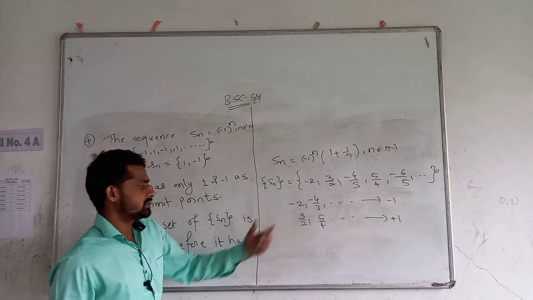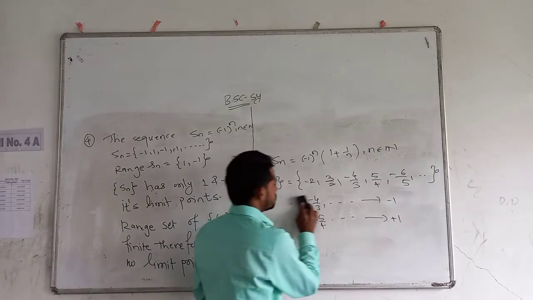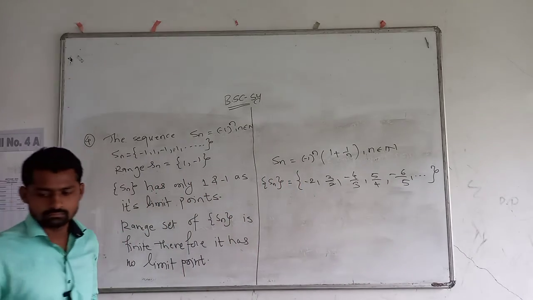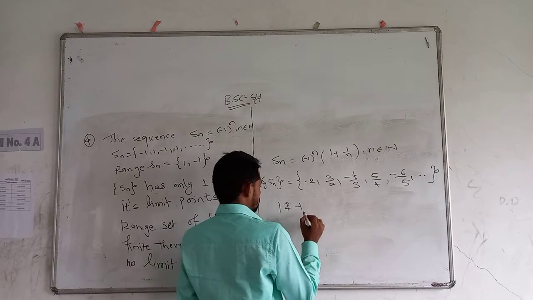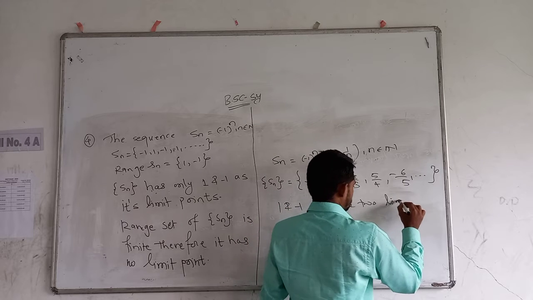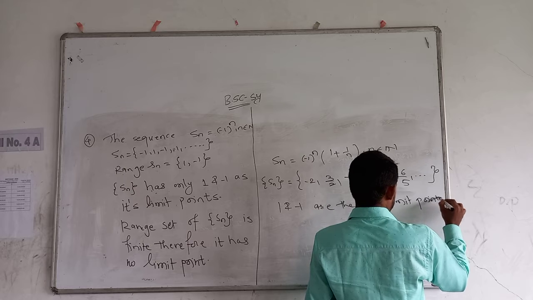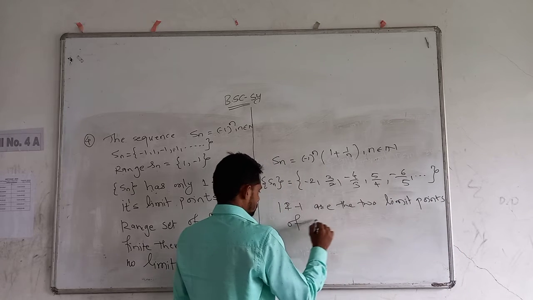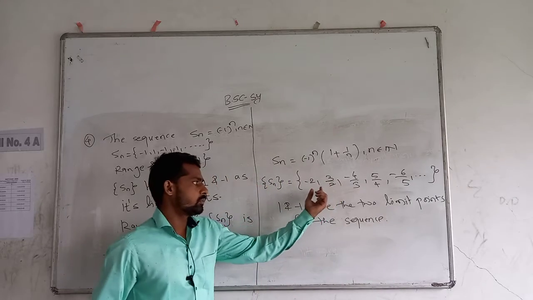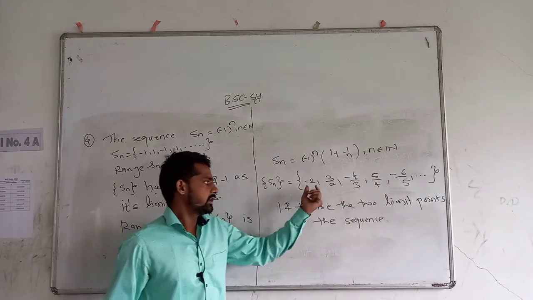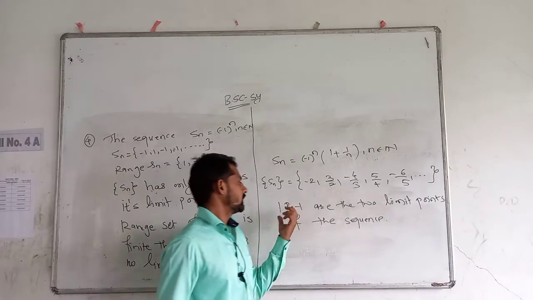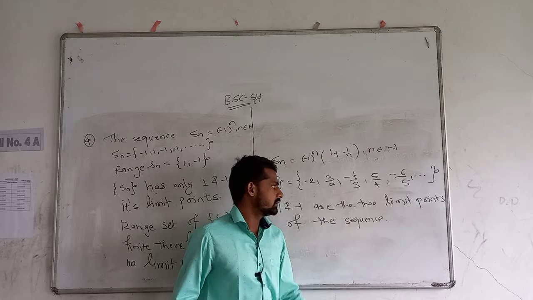Hence 1 and minus 1 are the two limit points of the sequence, because the sequence of positive terms tends to 1 and the sequence of negative terms tends to minus 1.